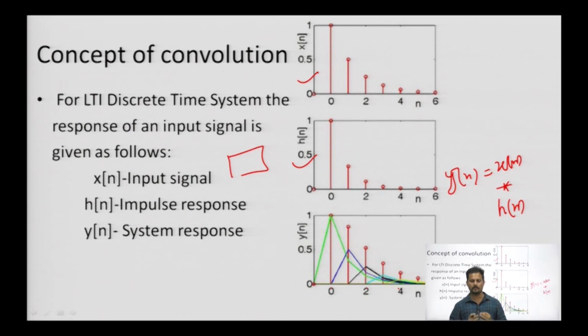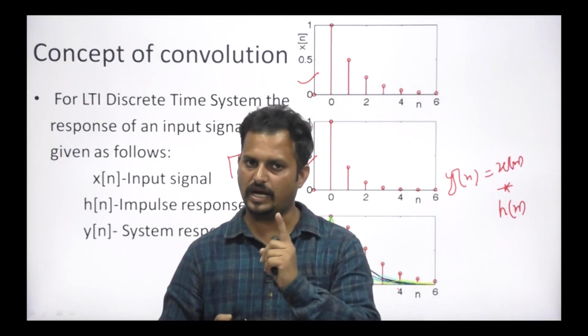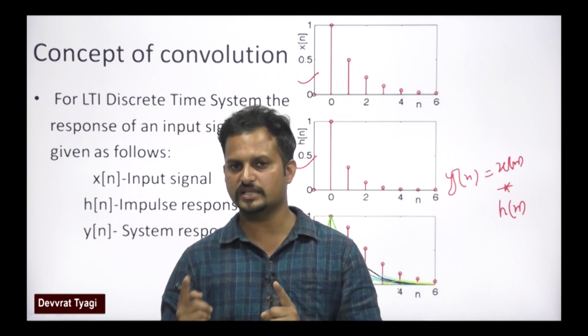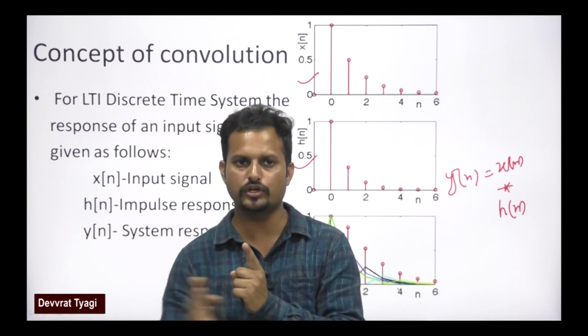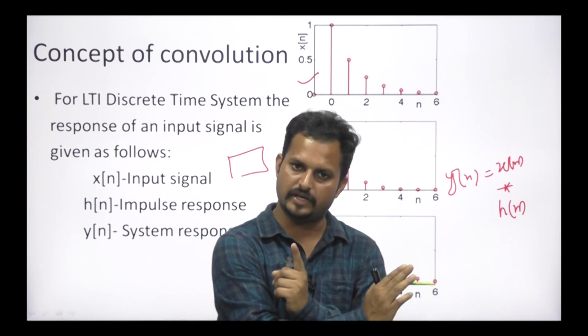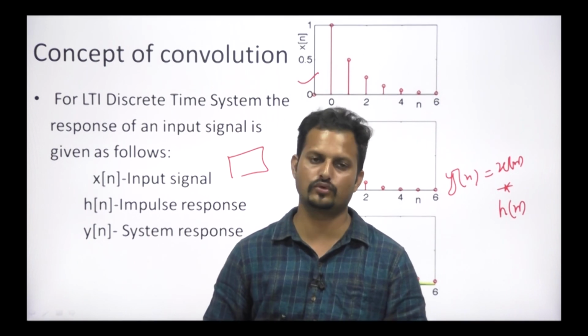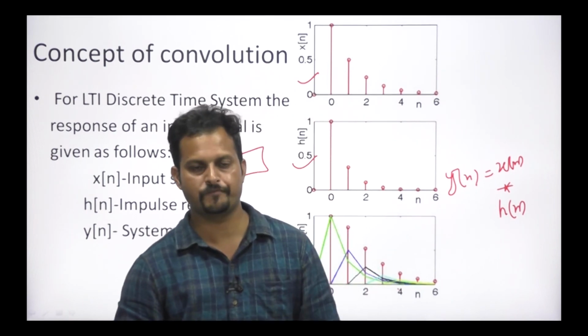In the normal convention, the convolution definition comes as the area covered by these two signals, keeping one stationary and shifting the other signal throughout the domain from -infinity to +infinity, and that is how we compute the linear convolution.